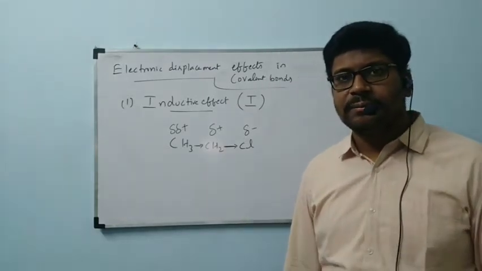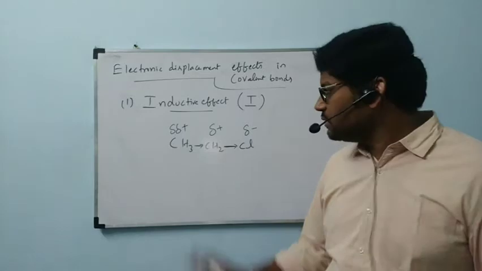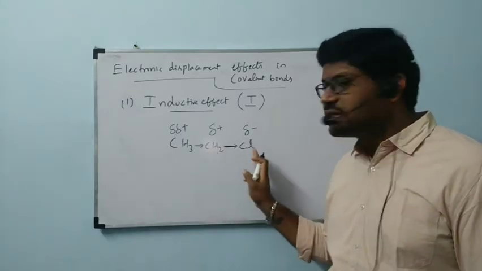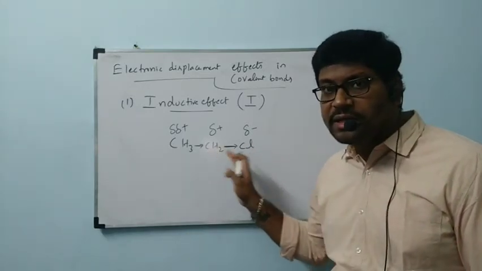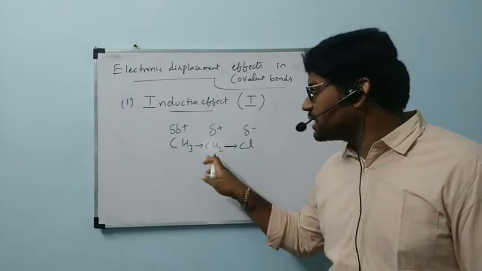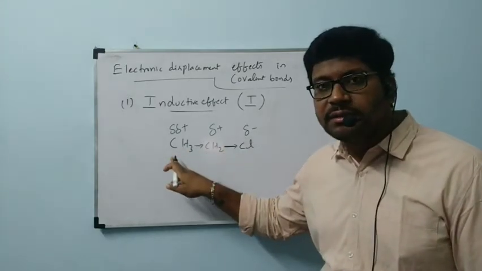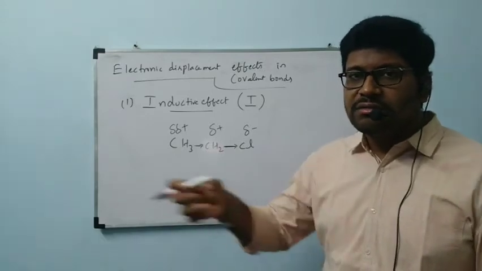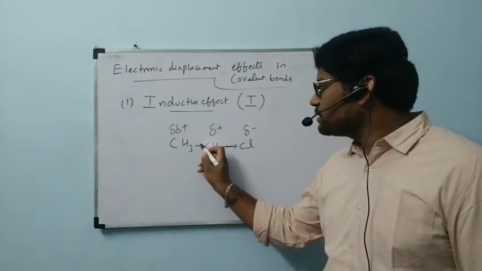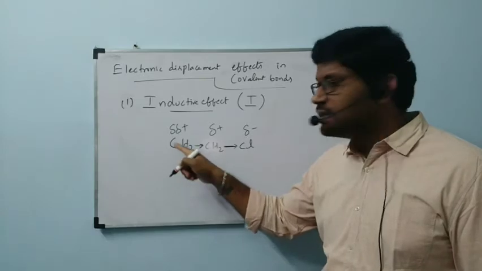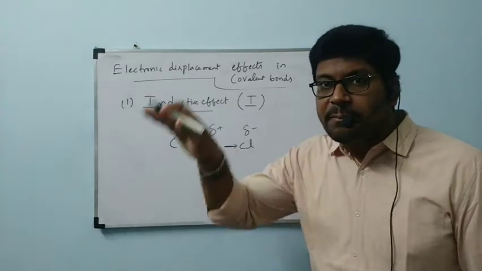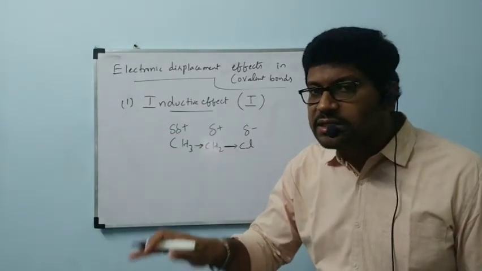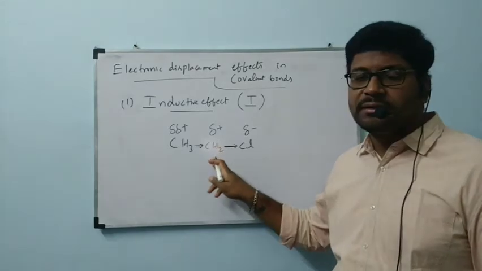With the strength with which chlorine pulls electrons, this carbon cannot pull from the next carbon, because it has less strength. But it wants to, so finally it pulls electrons from the next carbon. Then that carbon has even less positive charge compared to this carbon.